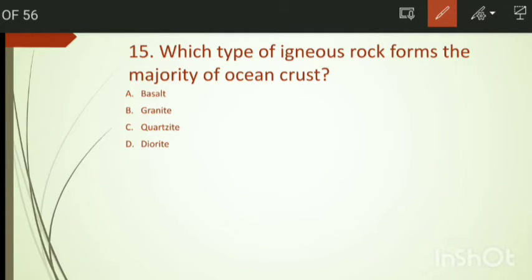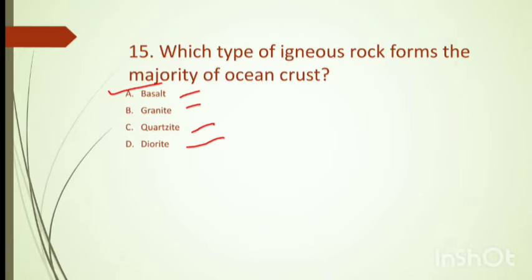Which type of igneous rock forms the majority of ocean crust? We have the options basalt, granite, quartzite, and diorite. The answer is option number A, basalt.